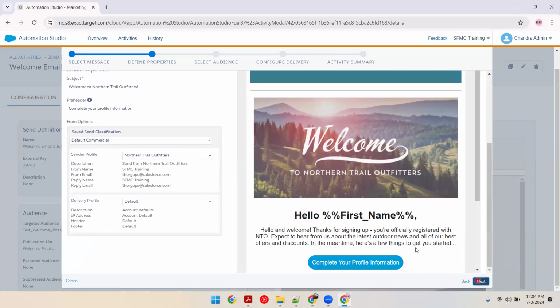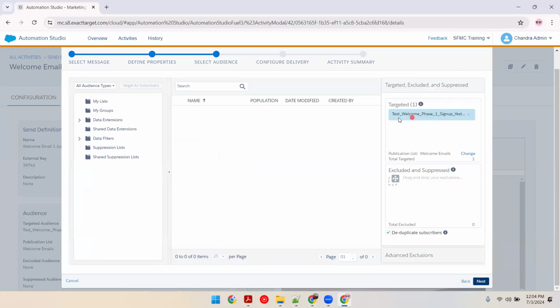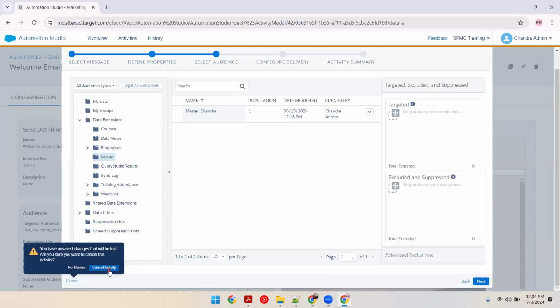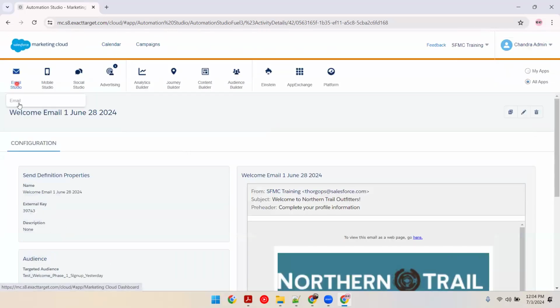No changes. But the target DE will be changed. Now the target DE will be master. Under master, it will be okay. What happened? We don't have that sendable. What happened to my target DE?